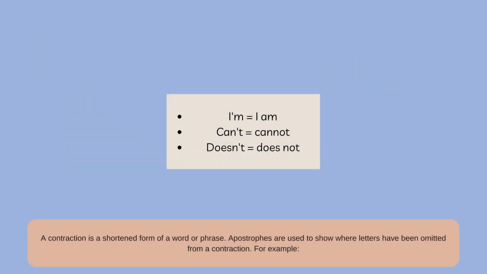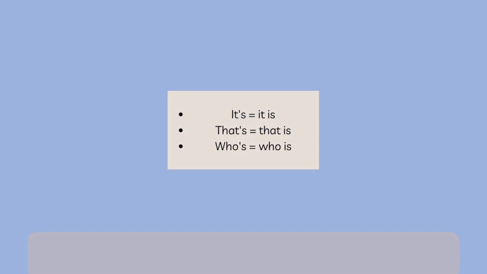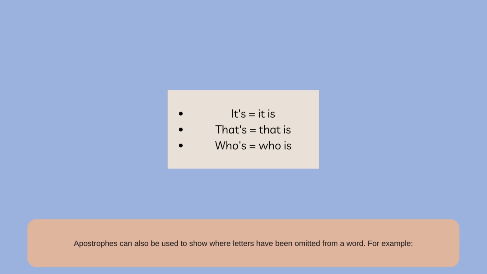A contraction is a shortened form of a word or phrase. Apostrophes are used to show where letters have been omitted from a contraction. For example, I'm equals I am. Can't equals cannot. Doesn't equals does not. Apostrophes can also be used to show where letters have been omitted from a word. For example, it's equals it is. That's equals that is. Who's equals who is.